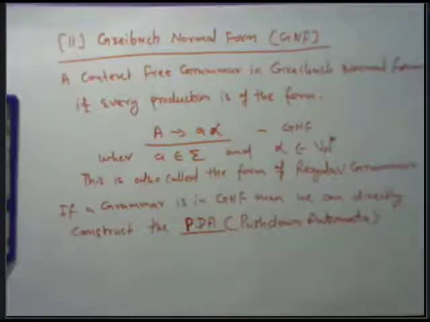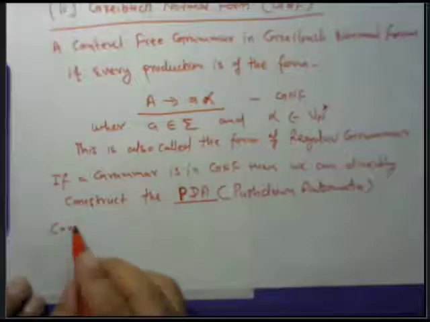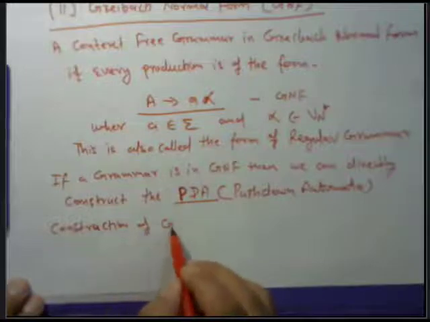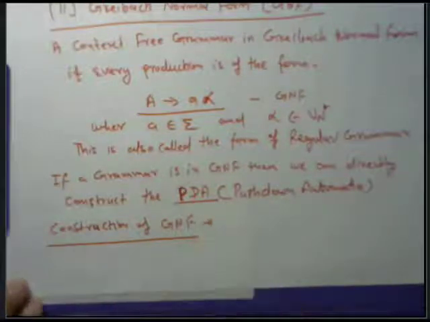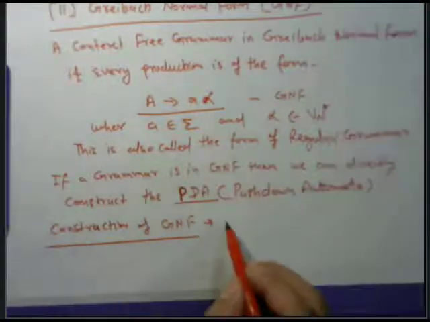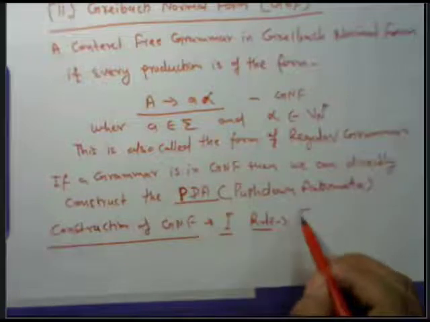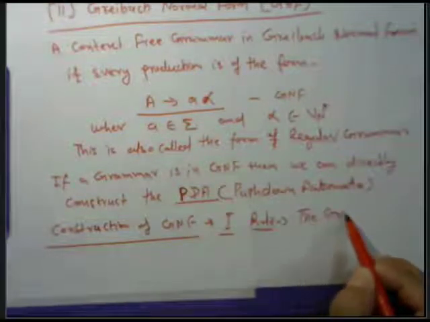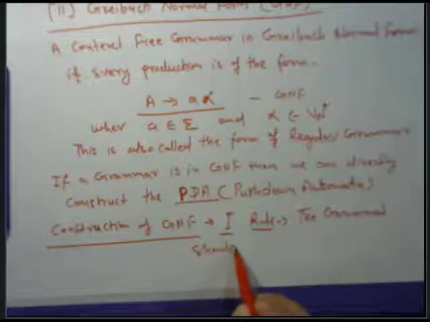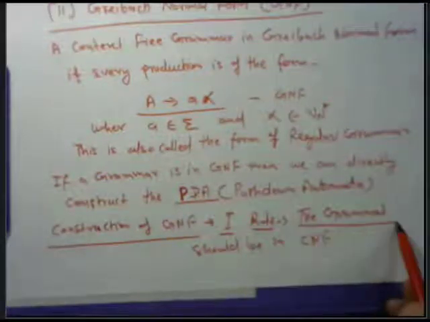Construction of GNF: the first rule is that the grammar should be in CNF.